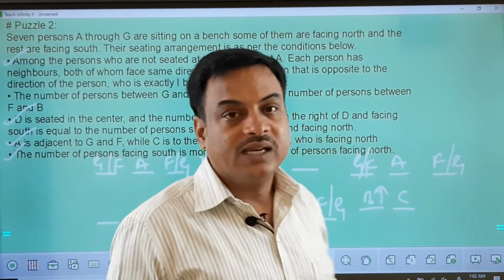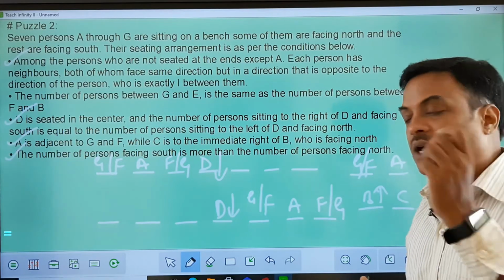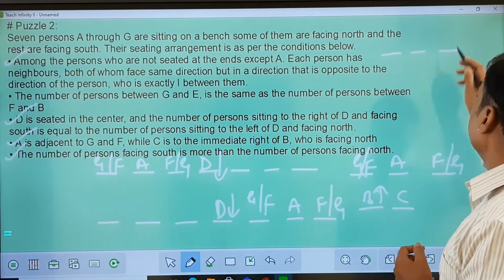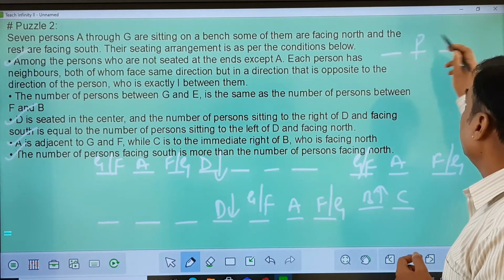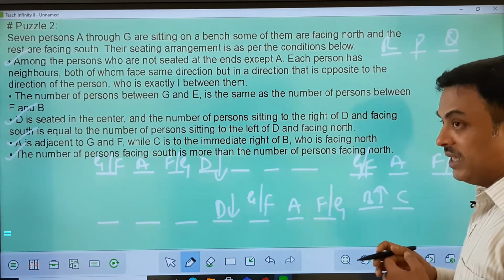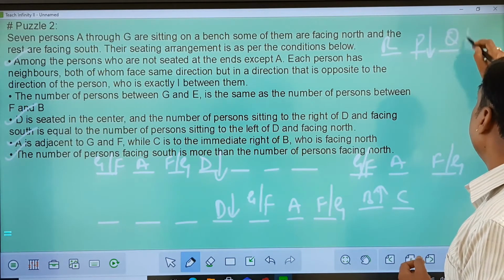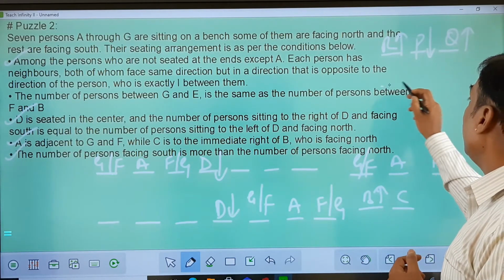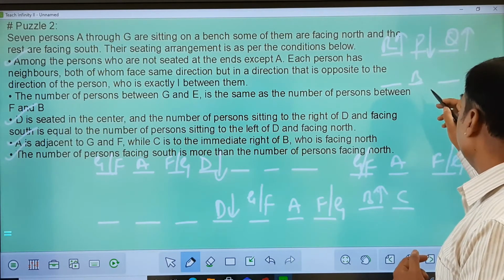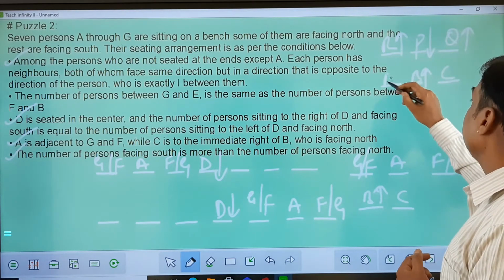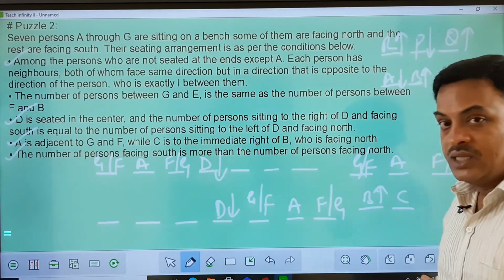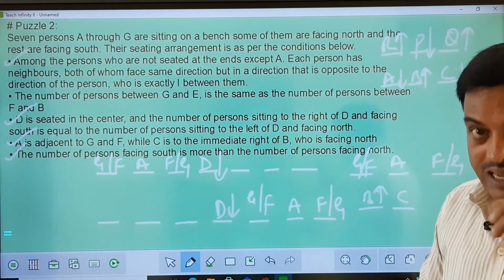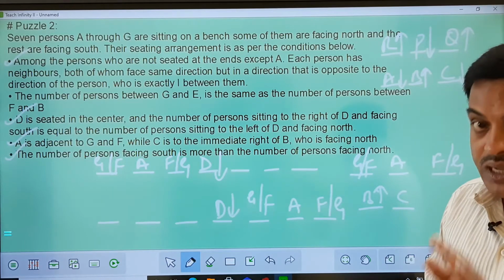A pretty long sentence, but I'll decode this sentence for you, or let us get some visual ideas on this. Now what does that mean here? Suppose we have a person over here as P, and the other persons Q and R will be there. If P is facing south, the other two people have to face north. This is one. Or the other way around, 1, 2, 3, we have B over here facing north, then A and C must face south here. So the middle person's direction will be different from the neighbors except A. For all the rest of the people it is applicable except A.